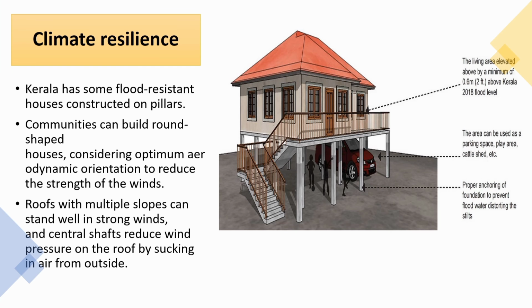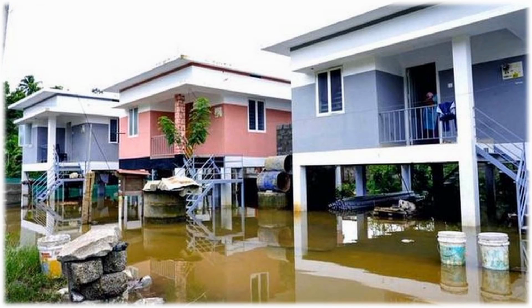Final aspect, we will look into the case study of Kerala, where you know that 3 or 4 years back there was a huge flood in Kerala, a flood in a century. Post that, people started building resilient infrastructure which helps to mitigate the after effect of these floods. Like this, flood water does not enter into their house. Okay, likewise we can adapt to this flood and other disasters that occur in this region.